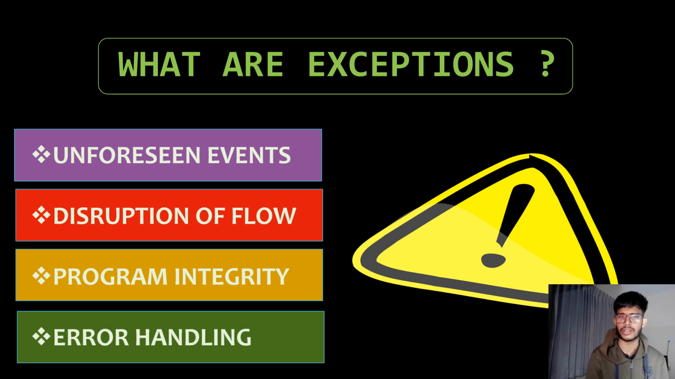Then the second one is disruption of flow, means that when the exception happens, the flow of the current program will be disrupted. The third one is program integrity. This means that if the exception occurs, then the program which is going on will be saved. Then the system will be shifted to the interrupt calls. By this, the integrity of the program will be managed. The last one is error handling, which is also known as exception handling, in which if an exception or error happens in the system, the microcontroller also provides error handling processes. There are different error handling processes to manage the different exceptions.